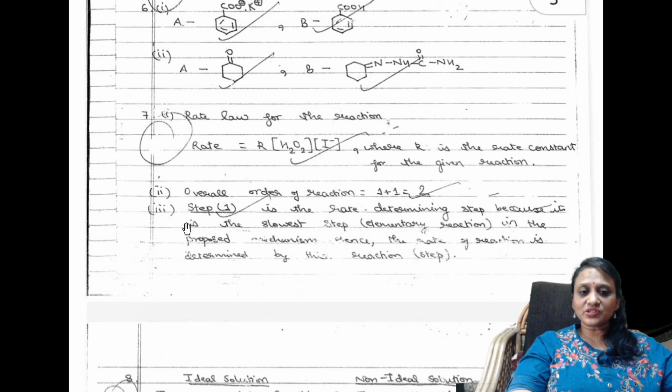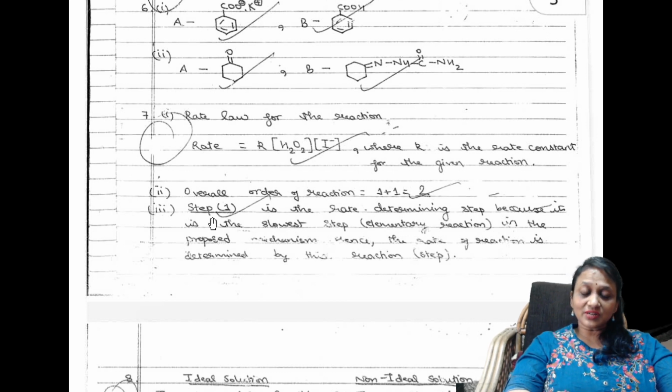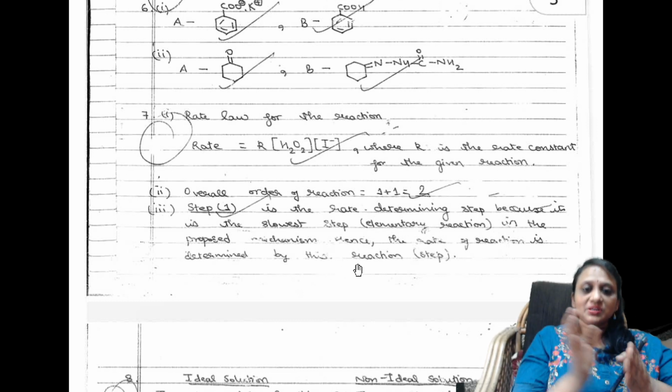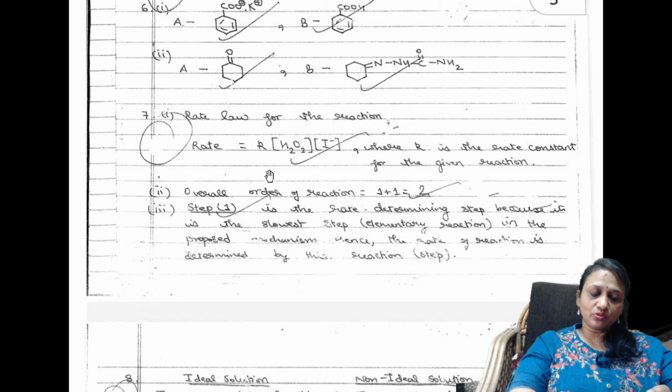And one more question is asked, what is a rate determining step? So you need to write the rate determining step is the slowest step. First of all, define it. After defining slowest step, that is elementary reaction, you need to write the rate of the reaction is determined by the slow step. That means the examiner knows what is the rate. You know that rate equation is what, the overall order of the reaction, what is the rate determining step.